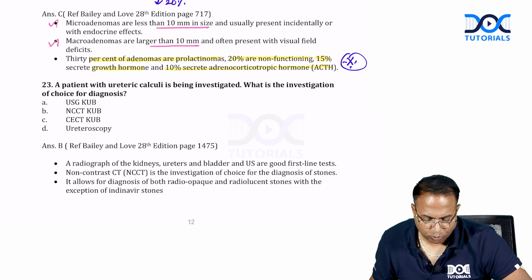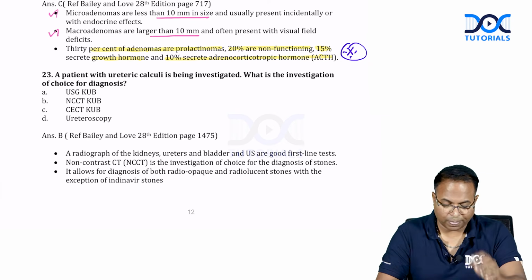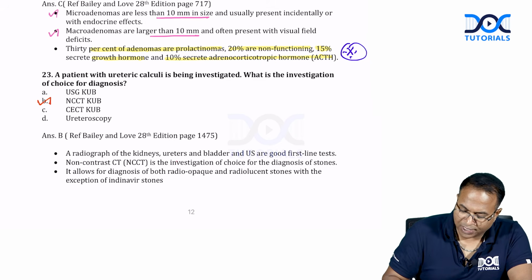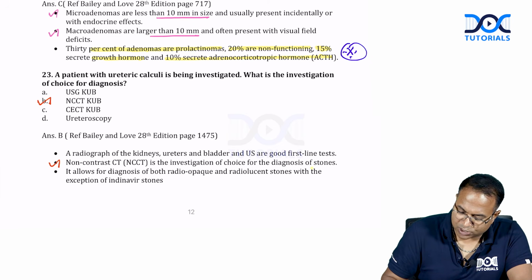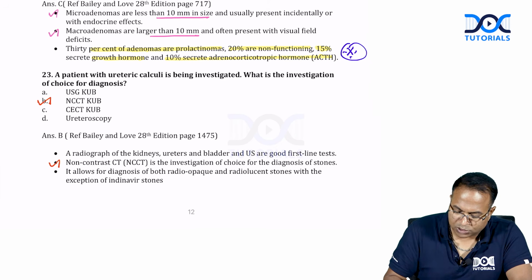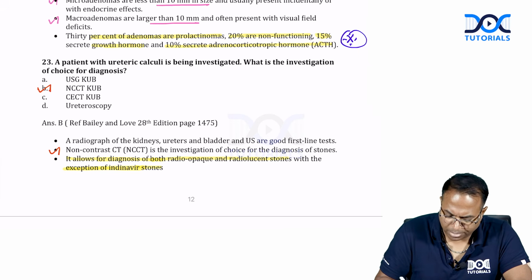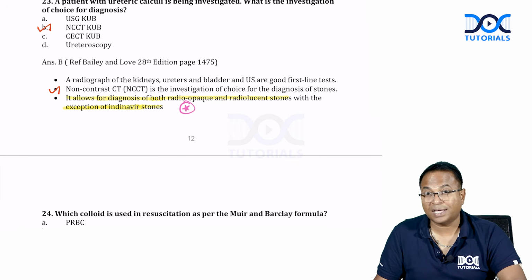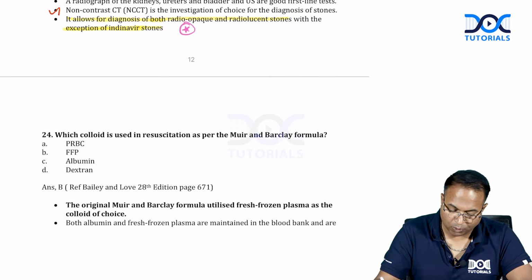A patient with ureteric calculi is evaluated. Which is the investigation of choice to diagnose the ureteric stone? Non-contrast CT. That is a direct line. Radiograph of the kidney, ureter and bladder and ultrasound are the first line tests. Non-contrast CT is the investigation of choice to diagnose stones. It allows diagnosis of both radiopaque and radiolucent stones, with the exception of indinavir stones, which may be difficult to find. Otherwise, even radiolucent stones can be found on non-contrast CT scan according to this line in Bailey and Love.